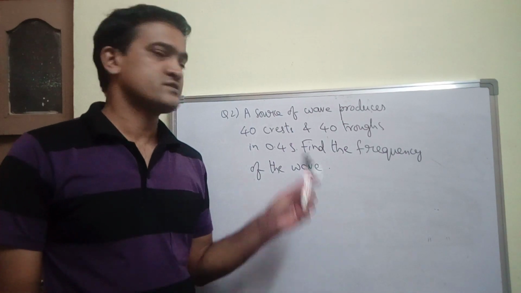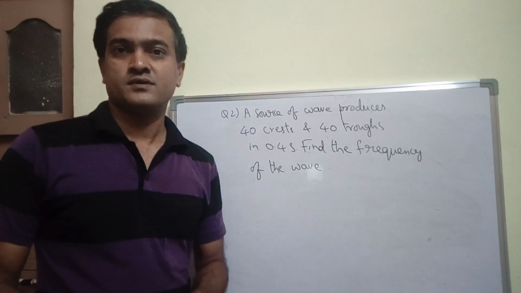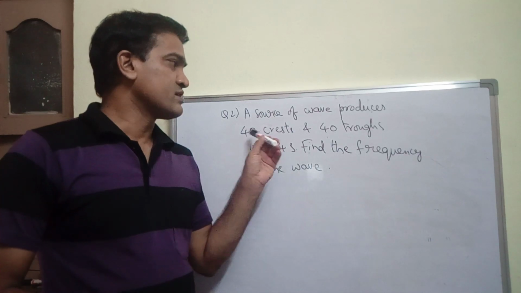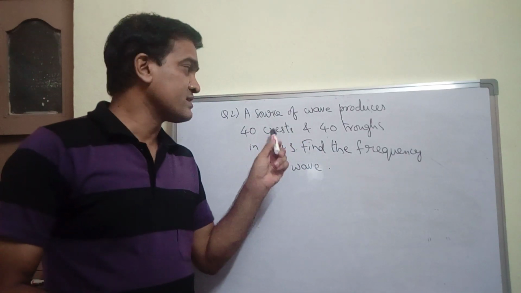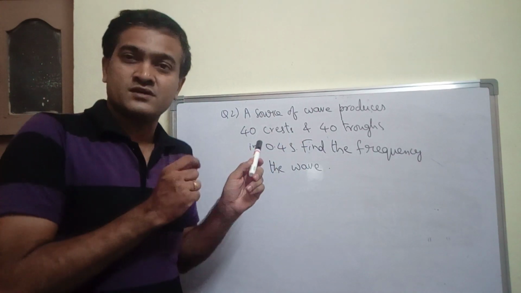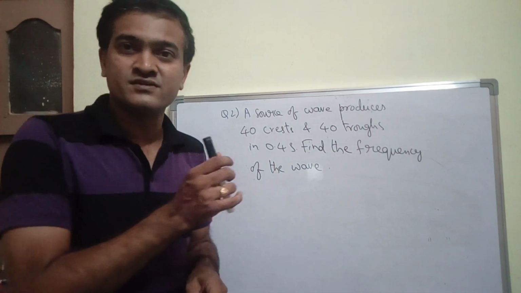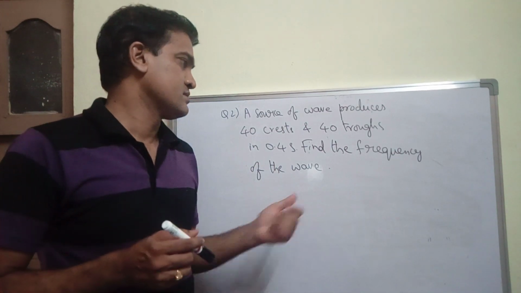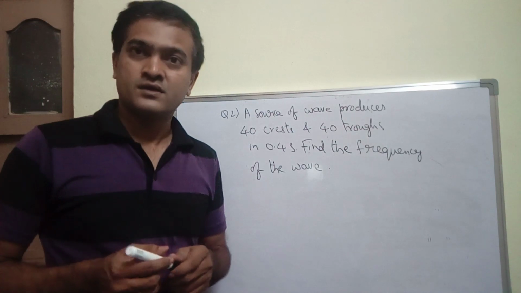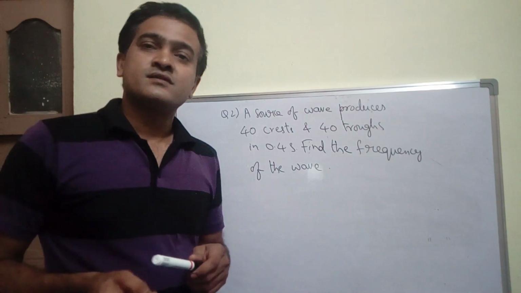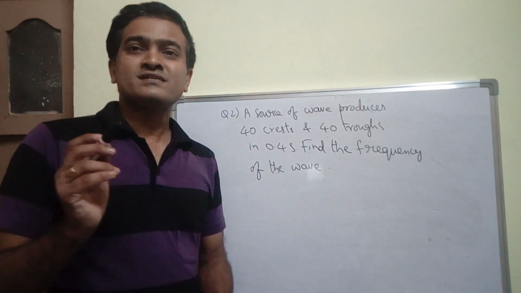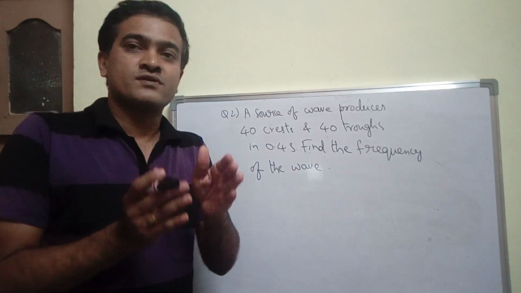See, I think you might have read the problem. You might have understood what is given exactly. 40 crests and 40 troughs in 0.4 seconds. Find the frequency of the wave. This is the question, right? Here you need to understand, one crest and one trough makes a wave.